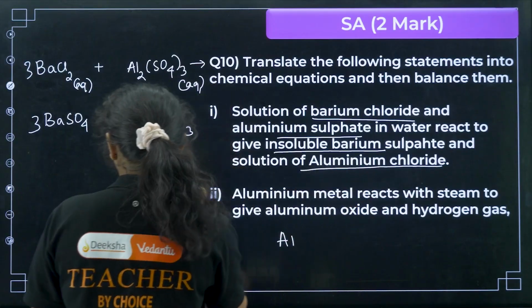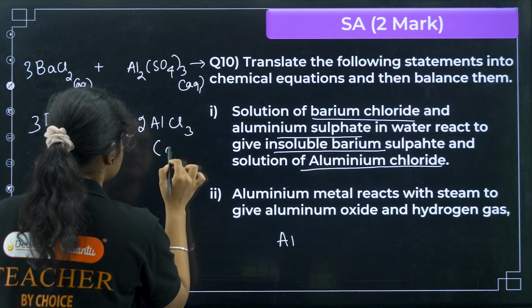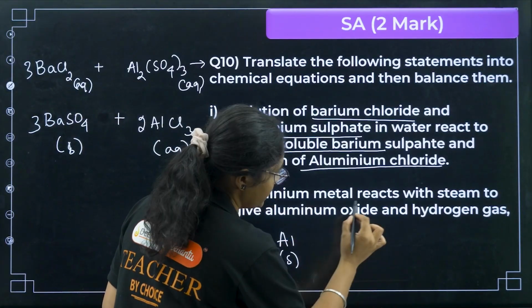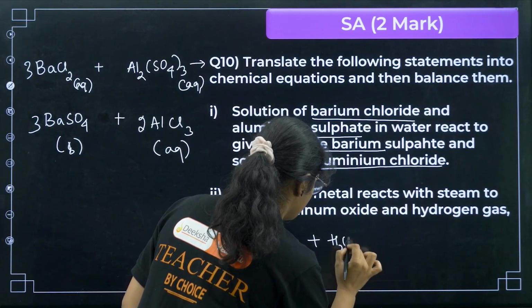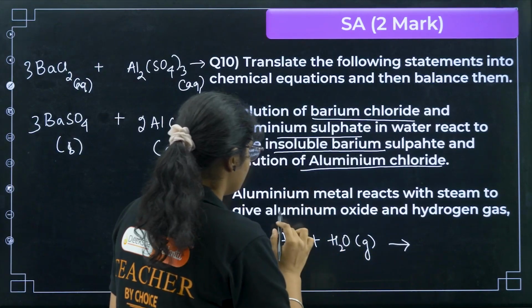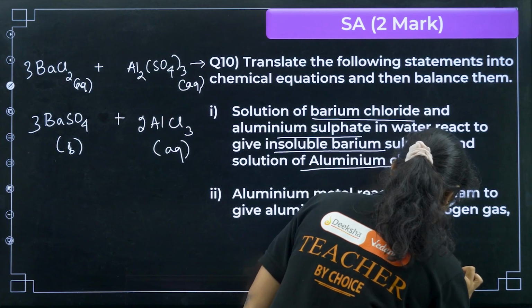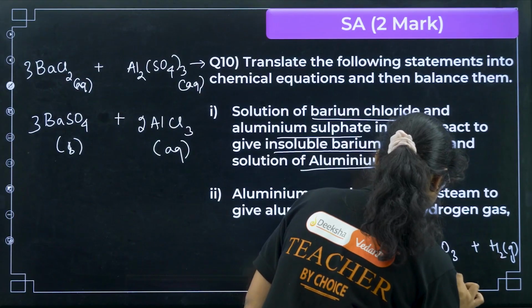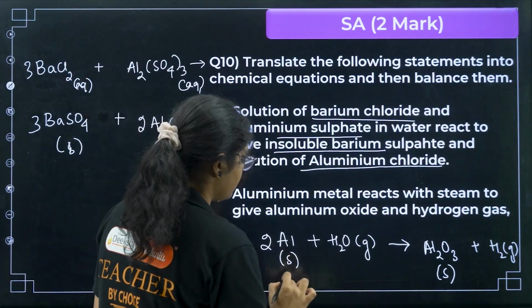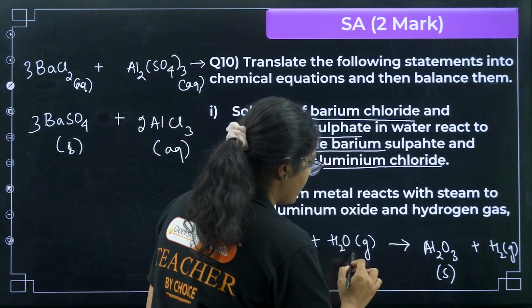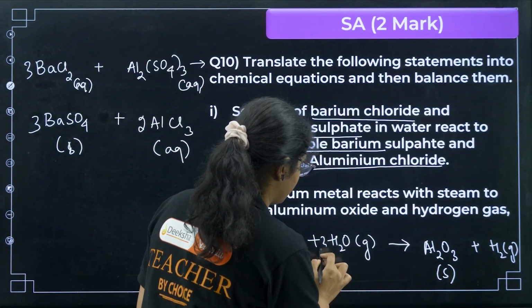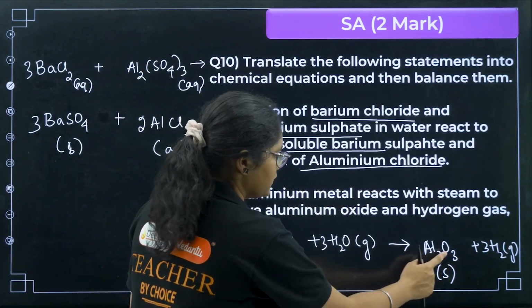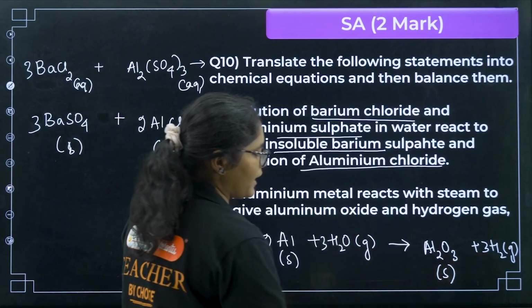Here you write insoluble. Insoluble means this is solid, and solution means again this is aqueous. Now here aluminum metal is solid, reacts with steam, so H2O gas, to give what? Aluminum oxide plus hydrogen gas. So now to balance it, 2 aluminum, you have 2 hydrogen and 3 oxygen. So I can make it like this, 3 hydrogen, and this one will become 3 hydrogen, right? 2 aluminum, 3 oxygen, 6 hydrogen and 6 hydrogen.